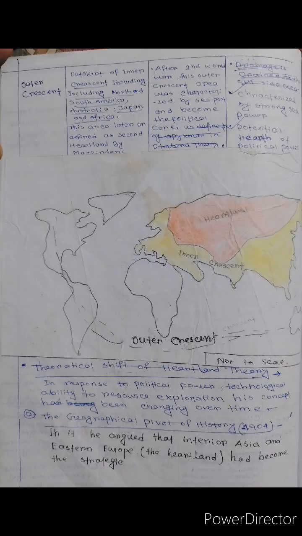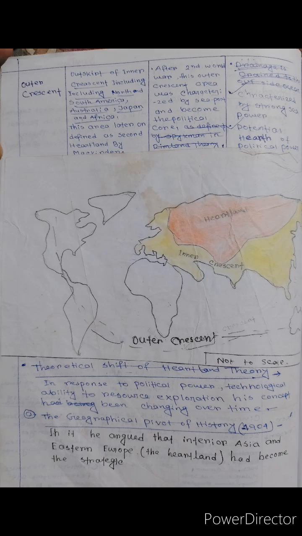Next is the outer crescent, which lies outside the inner crescent and includes North and South America, Australia, Japan and Africa. This area was later defined by Mackinder as a second Heartland. After the Second World War, this outer crescent was characterized by seaports and became a political core, with strong sea power and potential as a hearth of political power.